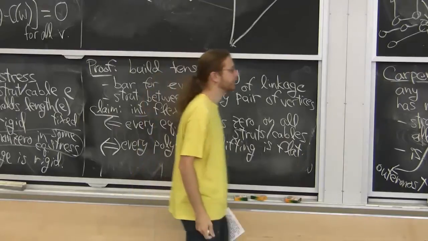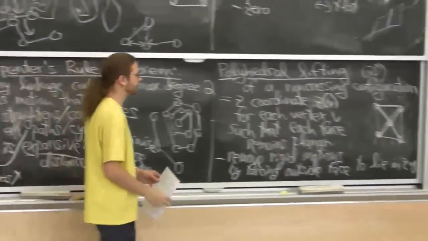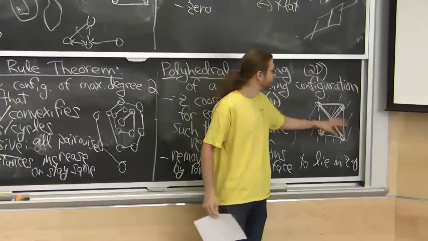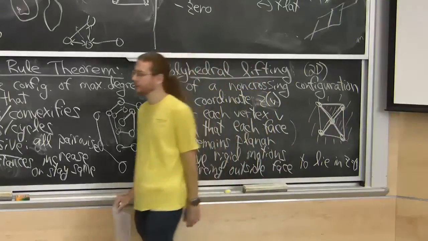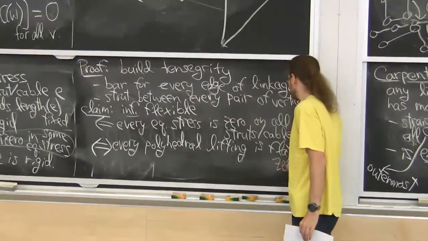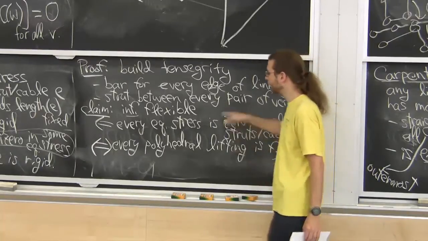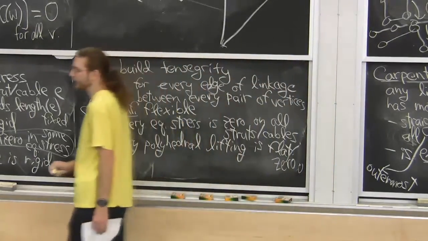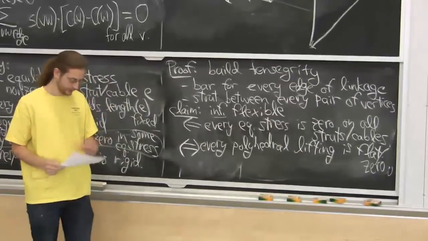So I guess in our case it will be 0 because the outside face sets all the z coordinates to 0, so everything else will have to be in that plane. So all the z coordinates will be 0. So these are equivalent statements. All I need to prove is that every polyhedral lifting is flat.